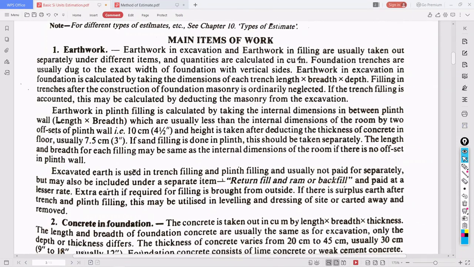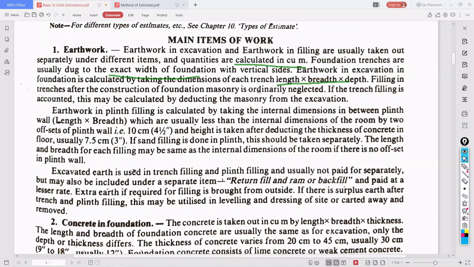Okay, so foundation trenches. And what unit do we need to take here? The earthwork is calculated in meter cube or cubic meter. Foundation trenches are usually dug to the exact width of the foundation with vertical sides. Earthwork in excavation in foundation is calculated by taking the dimensions of each trench, length into breadth into depth. So that is meter cube. Filling in trenches after construction of foundation masonry is ordinarily neglected. If the trench filling is accounted, it will be calculated by deducting the masonry from the excavation. So you should read up on either case.